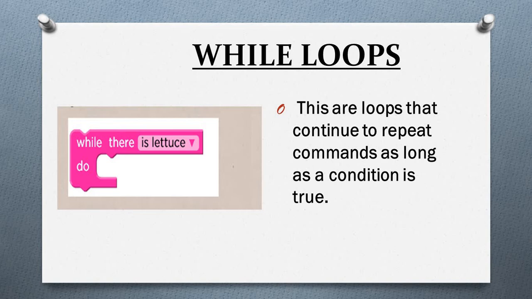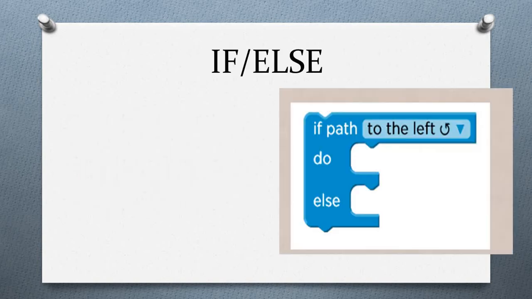Now, this while loop is used to command the program to do an instruction or an action while doing another. An example of this is: while there is a lettuce, move forward. While there is a bug, turn left. While there is a cat, turn right. While there is an obstacle, destroy it. You see, while doing one thing, it is also following its own command.